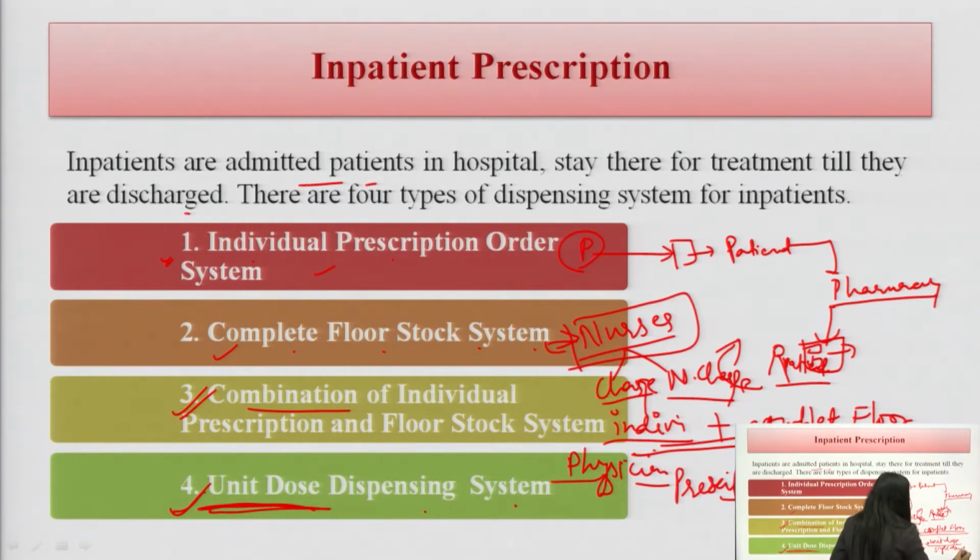So, it is charged only on the basis of whatever unit dose is prescribed or dispensed to the patient, on a daily basis. This is called the unit dose dispensing system. All these methods can be used for prescribing and dispensing for inpatients.